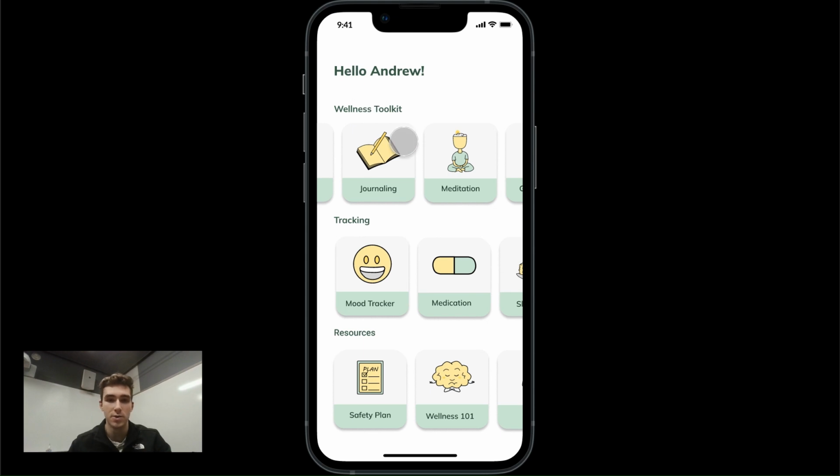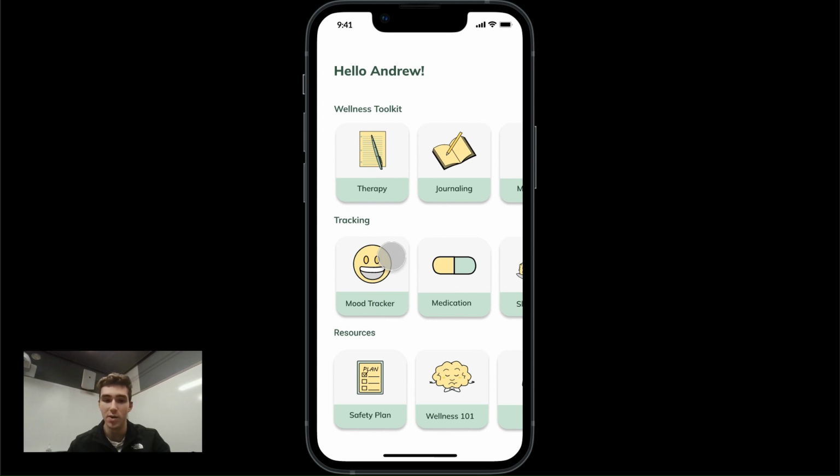And then not going to show the preview of all of these, but also in the toolkit is a bunch of meditations, some guided yoga, games, and affirmations. And then in this tracking section, exactly what it sounds like, just tracking a bunch of different things. And the idea being that the more data you have, the more information you have about what might lead to your mood or different things.